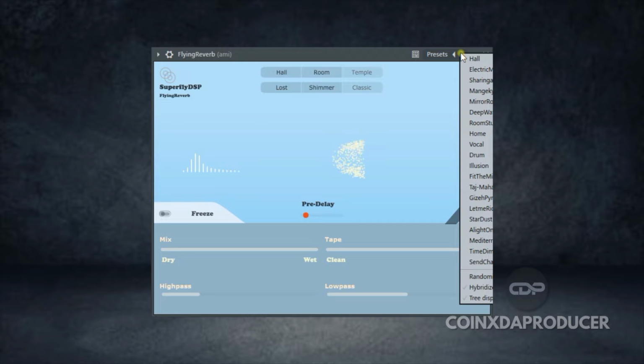Alright, so let's quickly go through the factory presets to see what they have available.